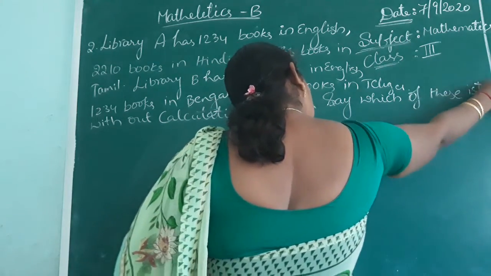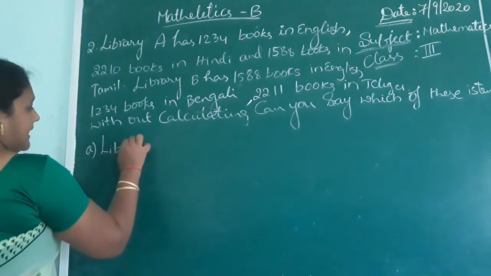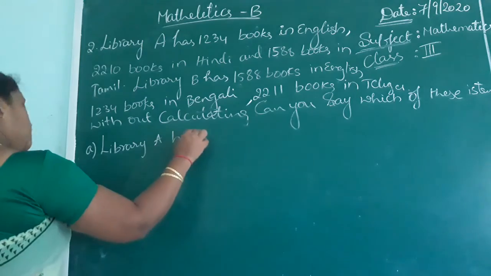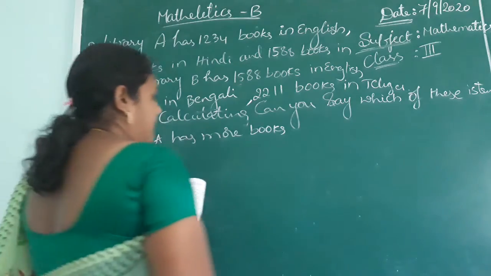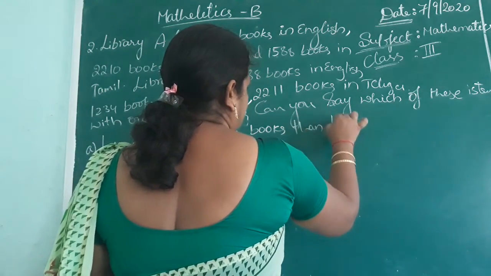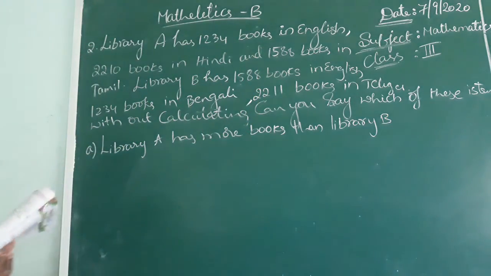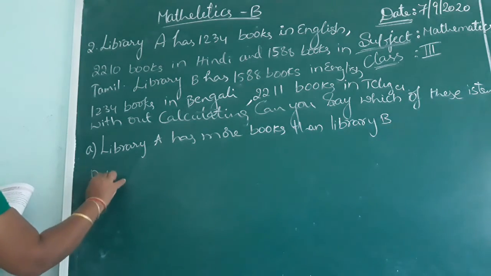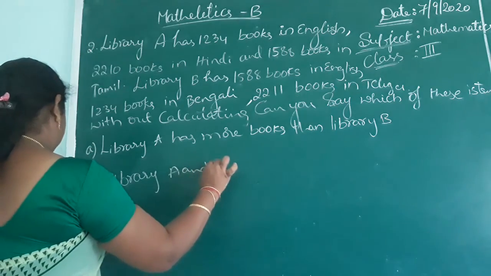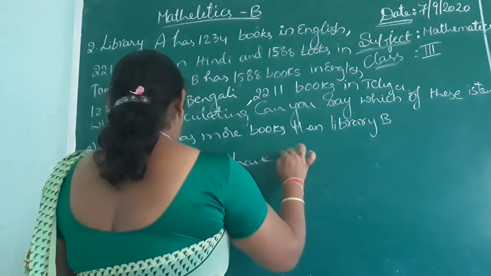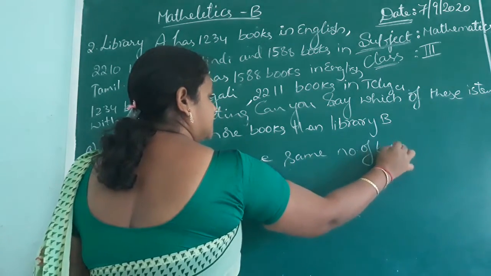Same four options they have given for us. See the first option. Library A has more books than library B. Second one. Library A and B have the same number of books. Third one.